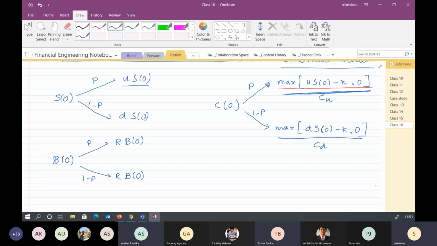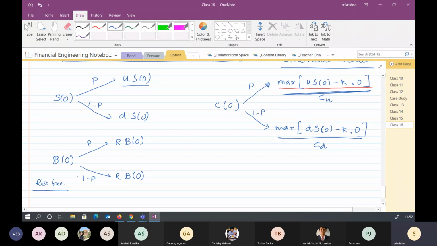Sir, why did you write this B0 in this way, P probability of RB0 and 1 minus P probability of RB0? Right, because there are two things. One is the risk-free asset, how it is moving in the market. So this is the risk-free part.